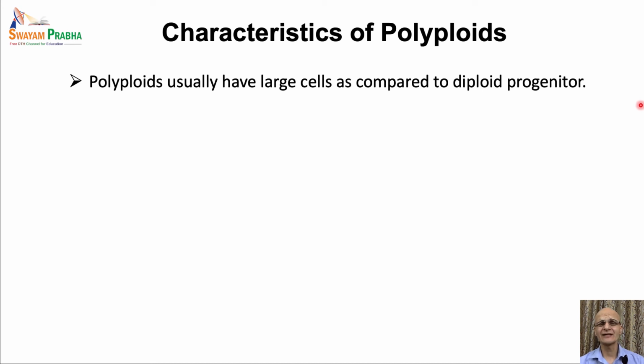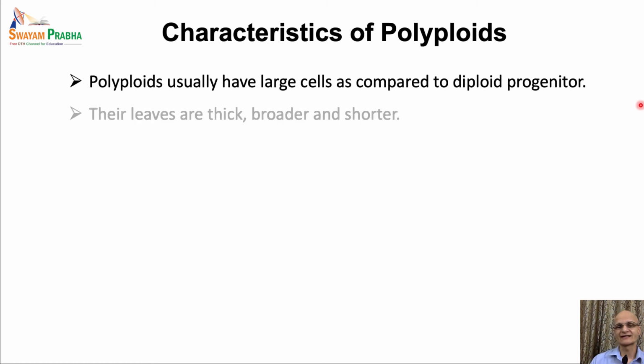This enlargement is specifically visible in the meristematic cells. Then their leaves, specifically the leaves of autopolyploids, are thicker, broader, and shorter. However, the other organs and sometimes the leaves too increase in size due to the gigas effect, that is the enlargement due to the accumulation of moisture content.